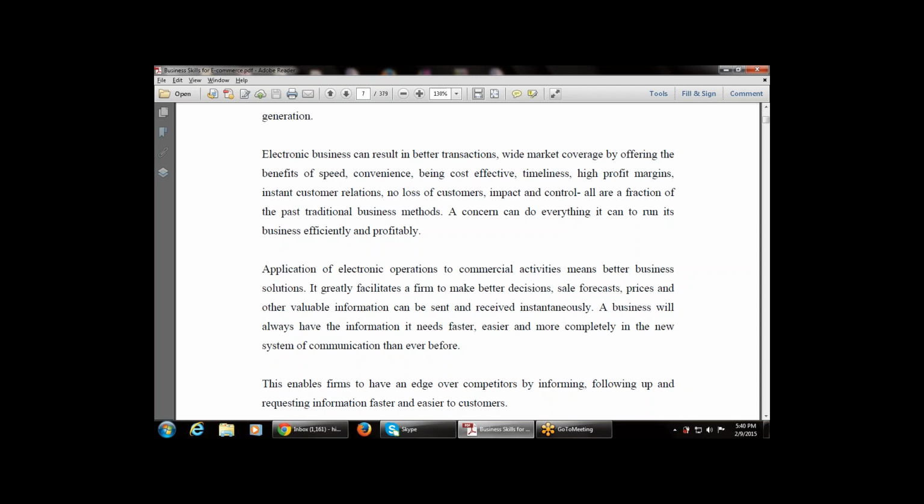So these are the various advantages of e-business. This enables firms to have an edge over competitors by informing, following up and requesting information from customers faster and easier. That is one of the advantages, that we can pass information very easily and effectively with the help of e-business.